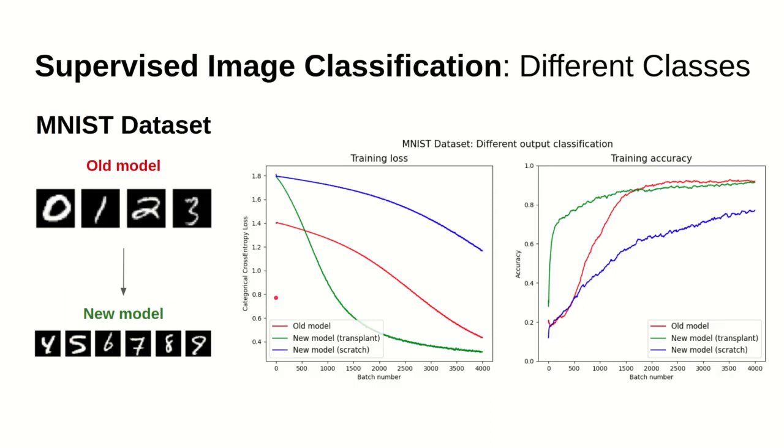To verify our convolutional weight transfer, we trained a CNN to classify MNIST numbers from 0 to 3. Then we transferred the weights into a network used to classify numbers from 4 to 9. Again, the transplanted weights model learned significantly faster, even though its weights came from a network which classified different numbers.